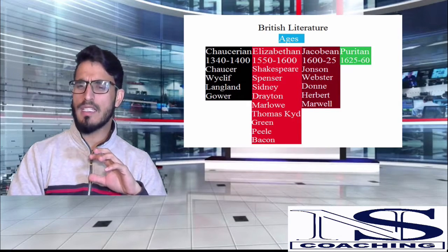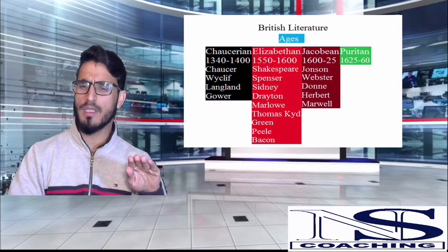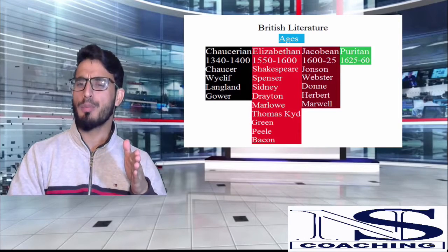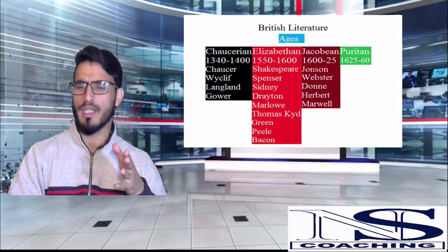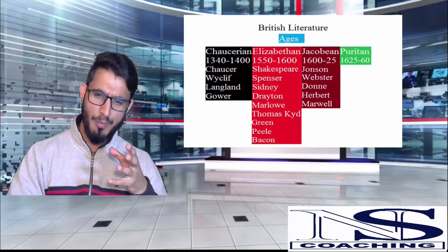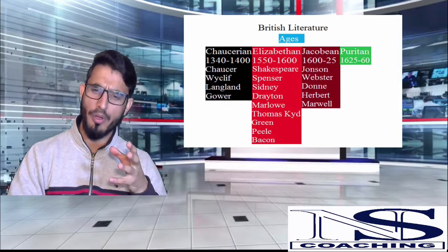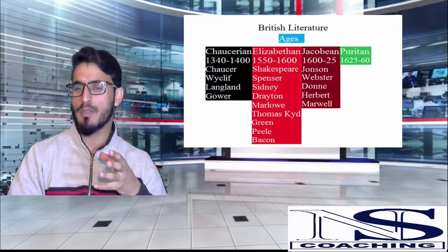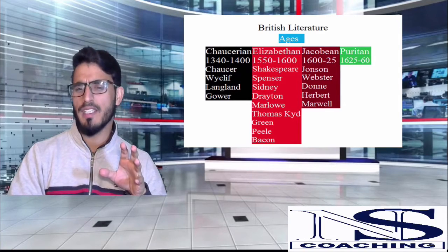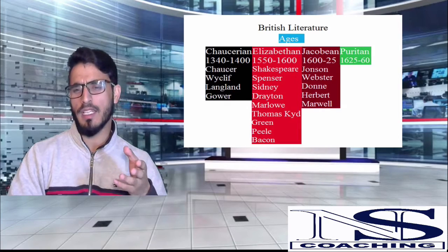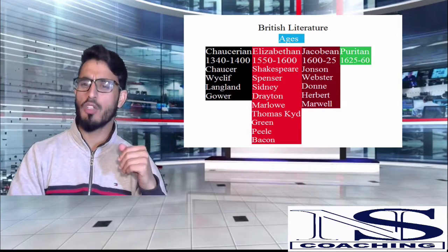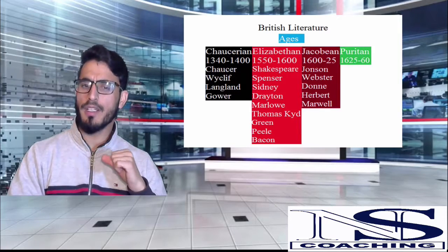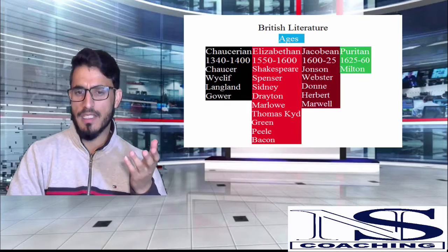The reason is that ideologically he matches with these metaphysical poets. So having this ideological relationship with these poets, I have chosen him to be in the Jacobean age, and he does not provide a lot of matter on the Puritan thought or what was going on in the Puritan age, which was represented by John Milton. So I found it fit in the Jacobean age. And if you think that he should not be in the Jacobean age, you can put him in the list of writers from the Puritan age. Now coming to the Puritan age, this age is also known as the Miltonic age.